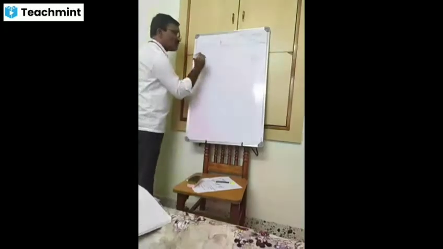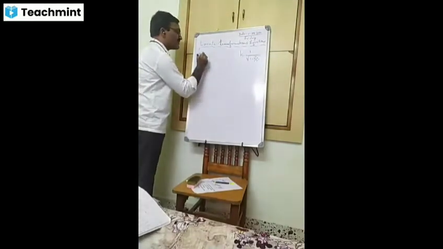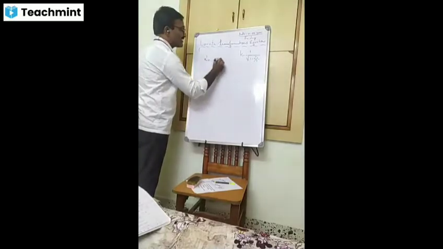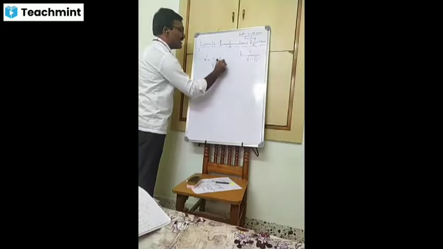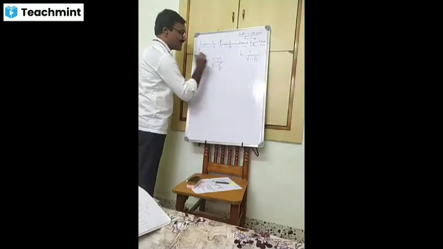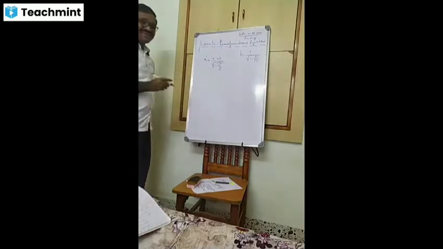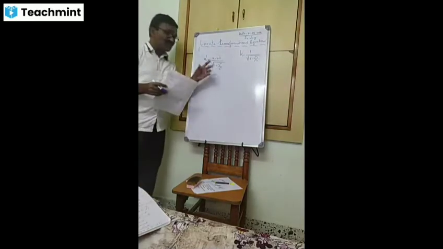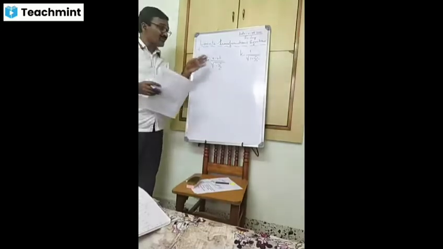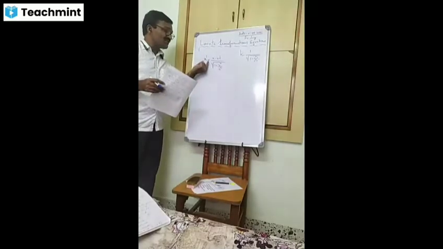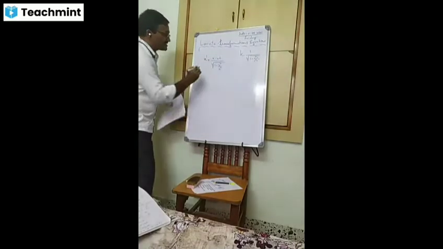Therefore, I am going to write the Lorentz transformation equations. x' is equal to x minus vt divided by the square root of 1 minus v square by c square. This is the exact form used to solve problems from one frame to another. This is the first Lorentz transformation equation.